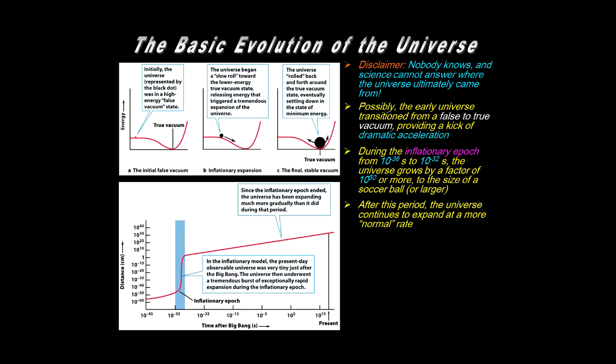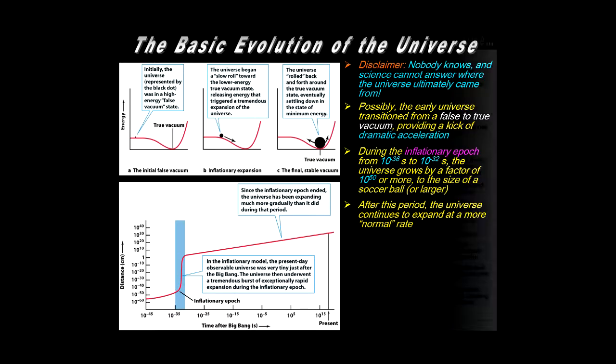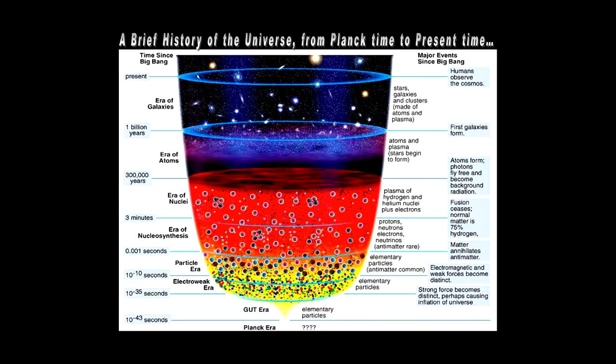So after this inflationary epoch, the expansion rate progresses at a more leisurely rate right up to the current time. Not quite this simple, but in brief form, this is kind of the picture of the early universe to the present time. There are many different visualizations that show this whole sequence from the very beginning of time, as we know it, up to the present.